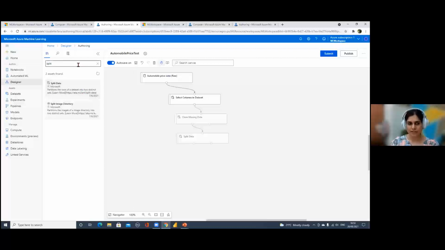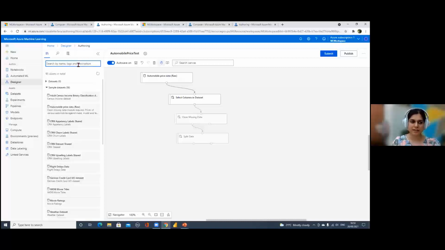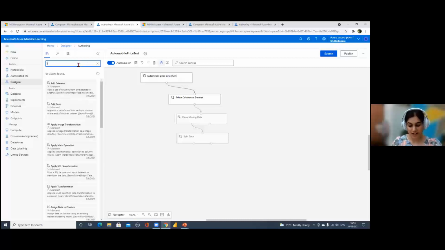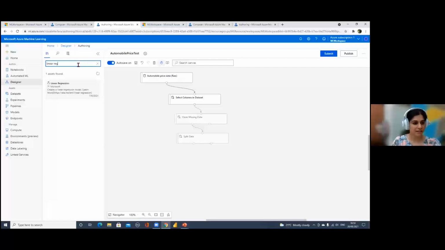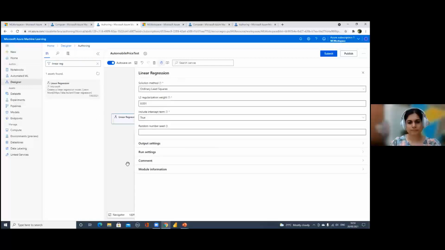So as we know we want to train a regression model, we'll bring in a regression model node here. I'll be using the basic linear regression, and I'll just bring that node here. Now, what I'm going with here is just the default options.